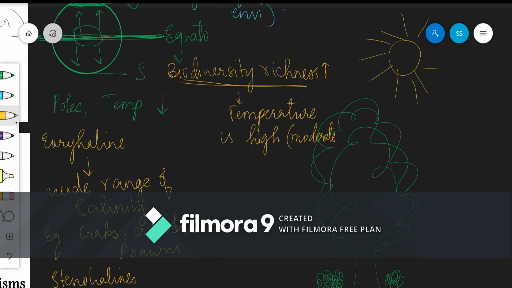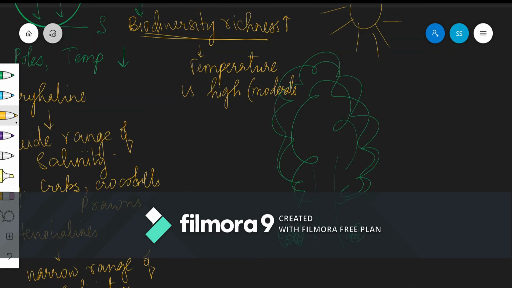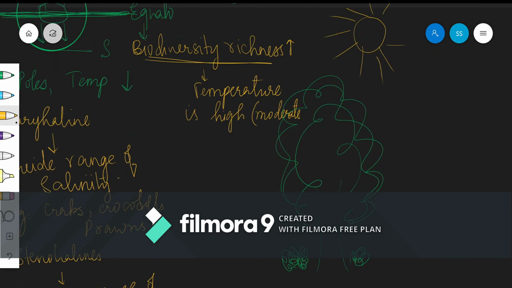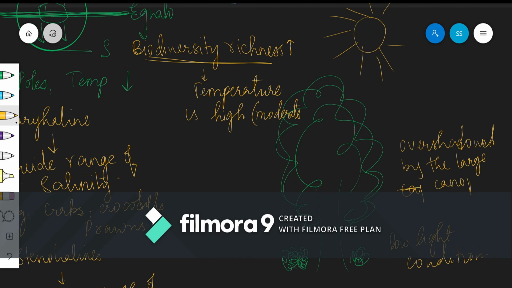Now what happens here is that the herbs and shrubs growing here, they'll be growing in such type of regions in low light conditions. Now why is it so? This is because they are overshadowed. We need to remember this word. They are overshadowed by the large canopied trees. Because of this, they don't get enough light for the process of photosynthesis.